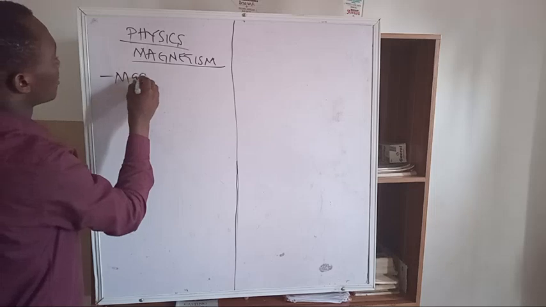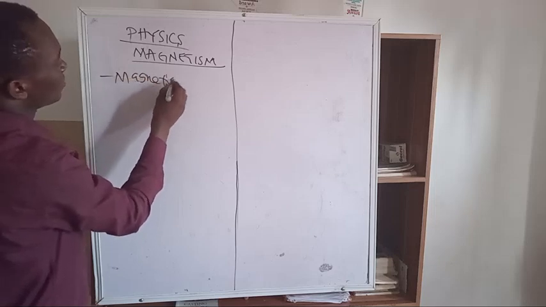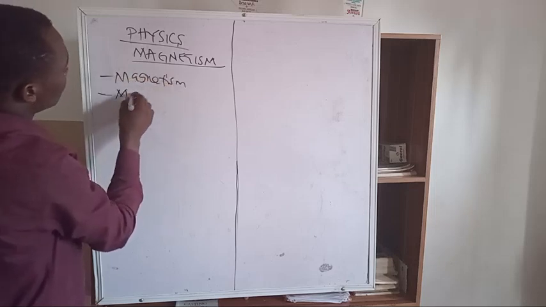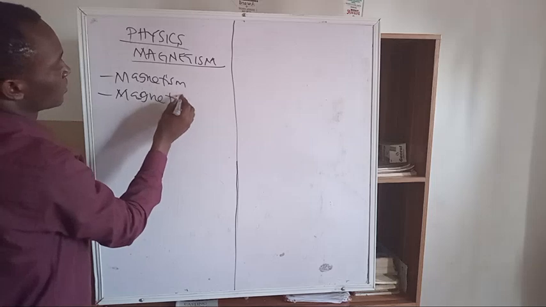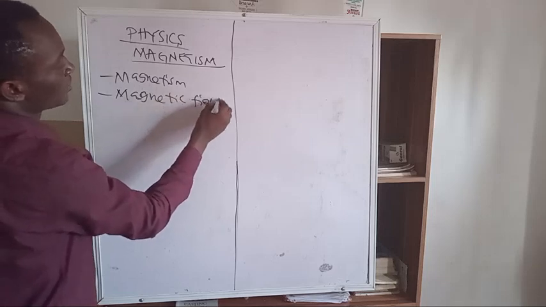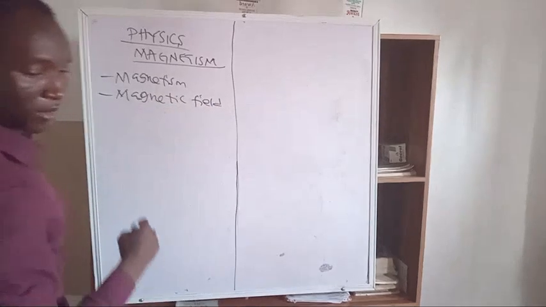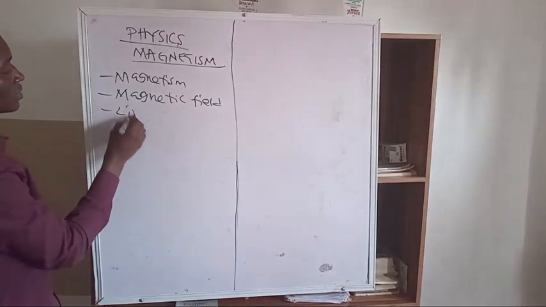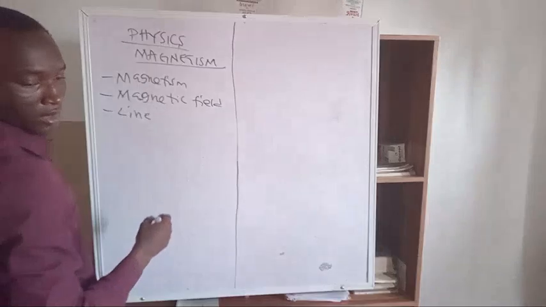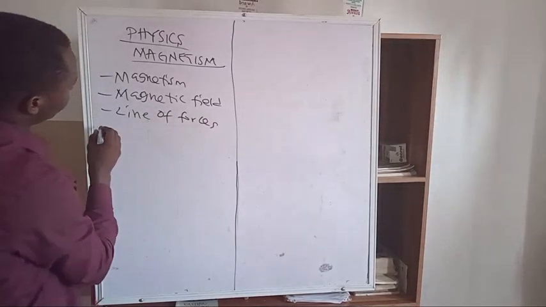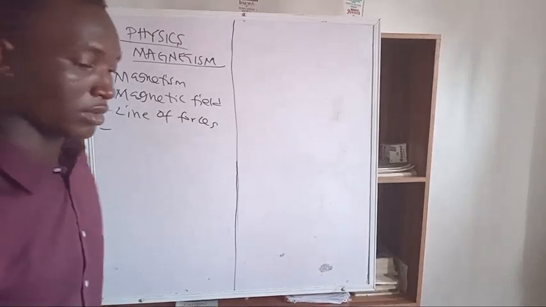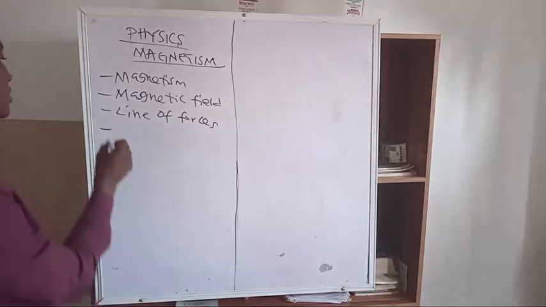We're going to be looking at magnetism. We're going to be looking at magnetic field. We're also going to be looking at the line of forces in a magnet. Then we're going to look at the characteristics of line of force.